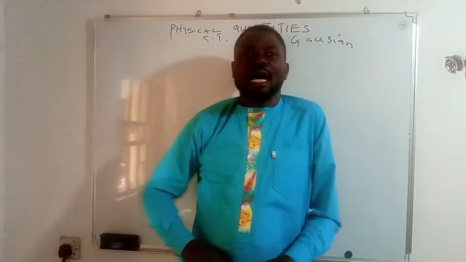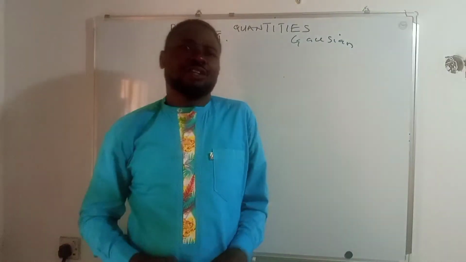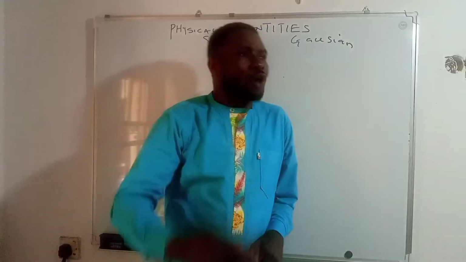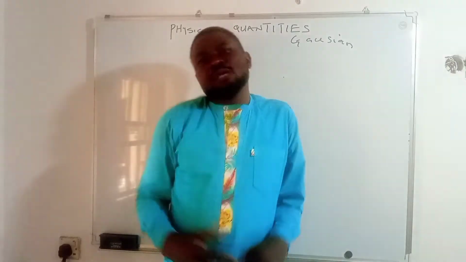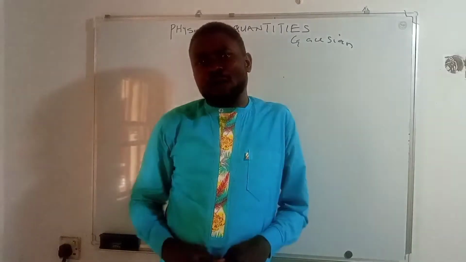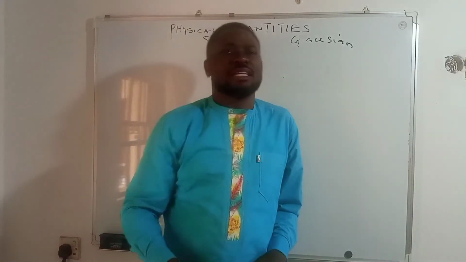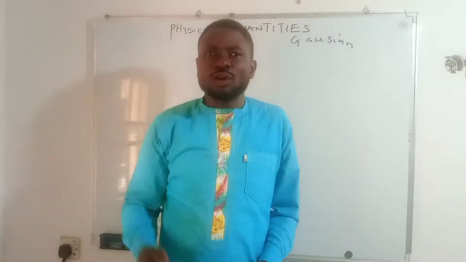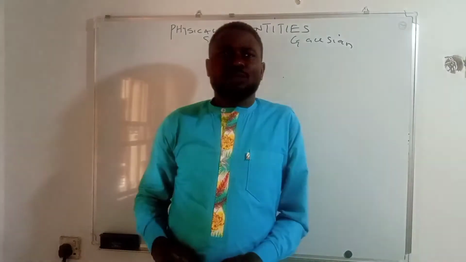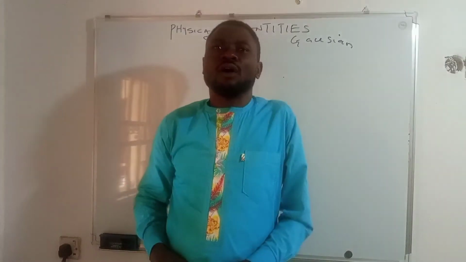Derived quantities are those quantities whose units are derived or derivable. It means that there is always an explanation as to why the unit of any so-called derived quantity is called that way. So everyone must give an explanation as to why the unit of velocity is what it is. We will take an example of each of these derived quantities and tell you how the units are derived.